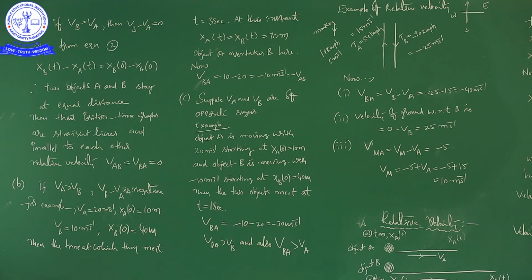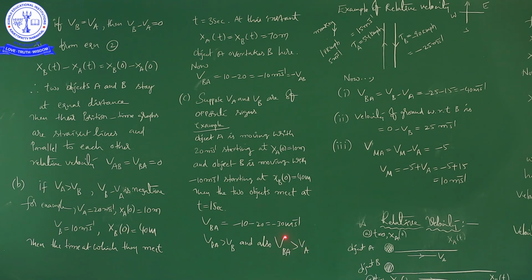You can also find the velocity of A with respect to B, that is VA minus VB. So what is VA here? 20. What is VB? Minus 10. So automatically it also will become 30. That is also the same situation. So when two bodies are moving in opposite directions, the magnitude of relative velocity is greater than the velocity of either of the bodies, either B or A. I mean the velocity of B with respect to A is greater than VB. The velocity of B with respect to A is also greater than VA.